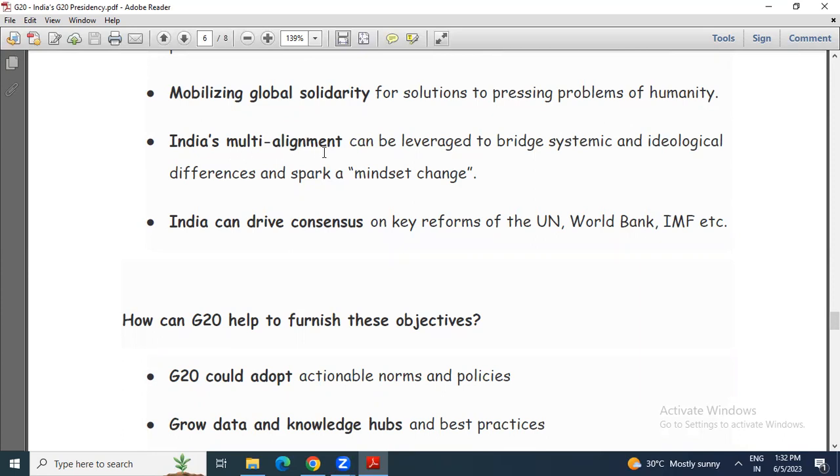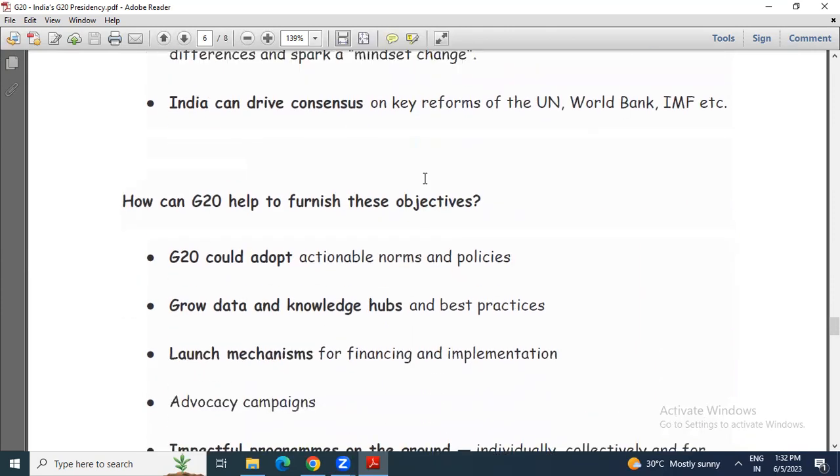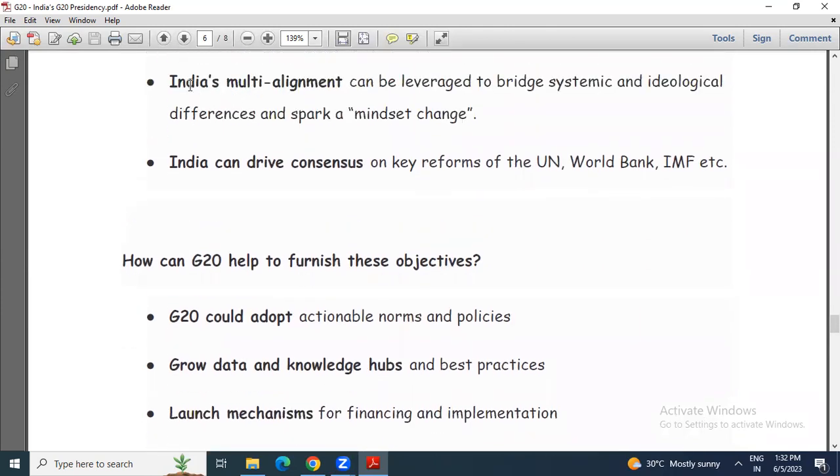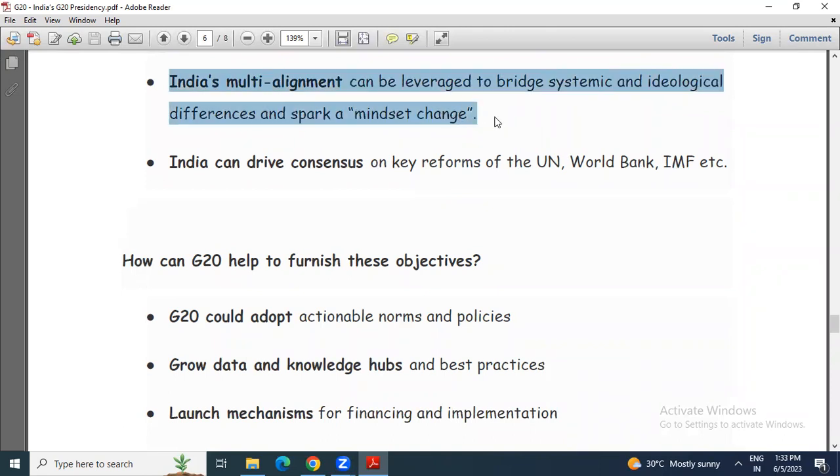Then India's multi-alignment can be leveraged to bridge the systemic and ideological differences and spark a mindset change. So India can show its own example of multi-alignment, because India is not aligned to only a particular country or particular group. India is following a multi-alignment strategy. So it can be taken as an example to show a mindset change to the other countries. Why? Because it will leverage to bridge systemic and ideological differences.